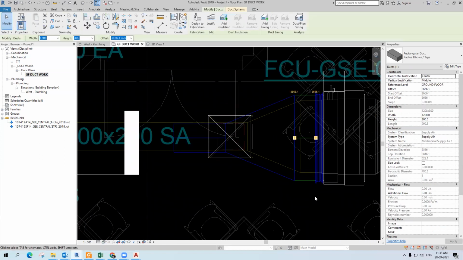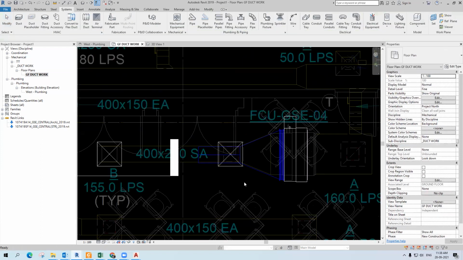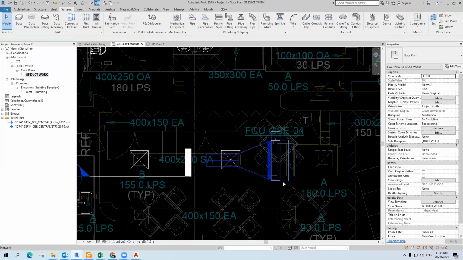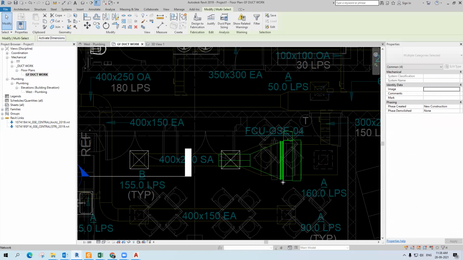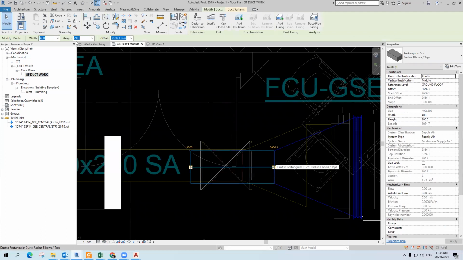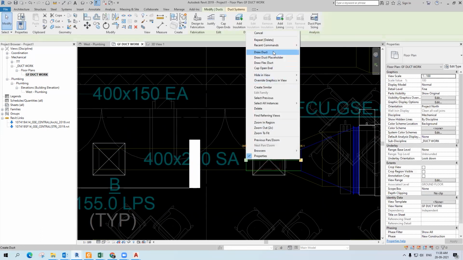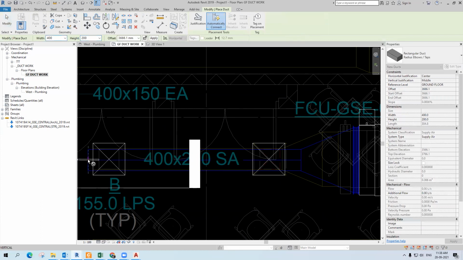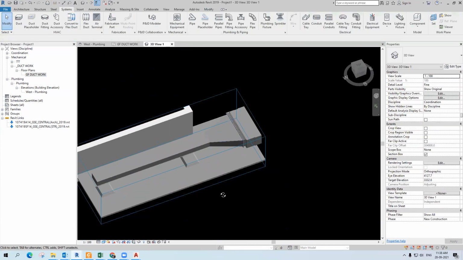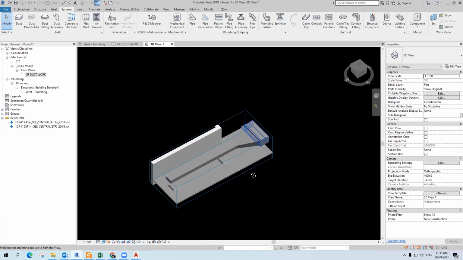You can delete this thing and you can join this thing. Can you understand what I'm saying? This is 400 by 200. I can go up to here. I haven't created any filters right now; you have to create them.